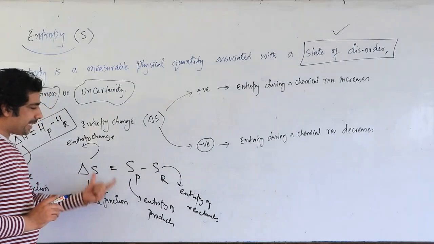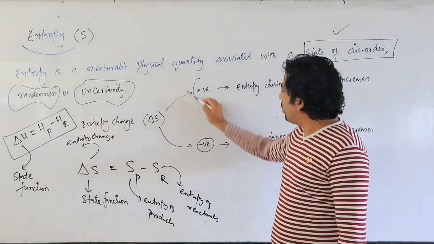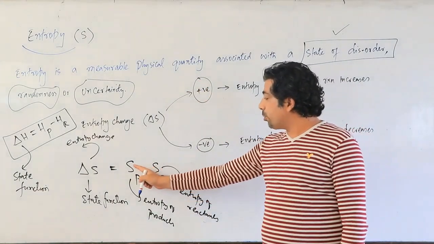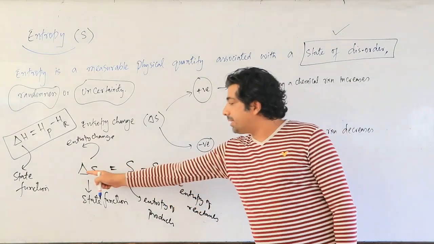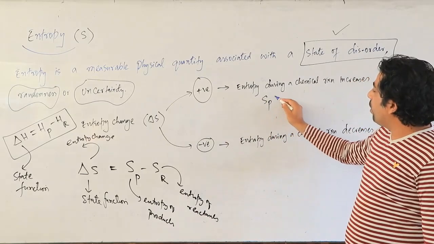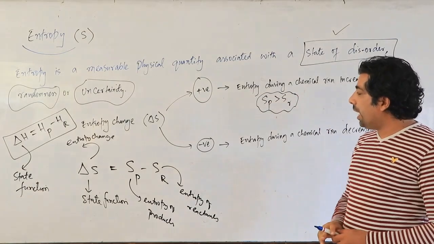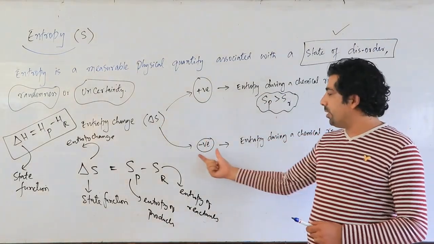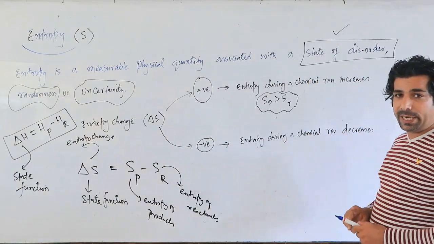Now from this expression, if the value of delta S is positive, what is the meaning of this positive value? It means that entropy of products is greater than entropy of reactants. Then only delta S will be positive. So I will write down here, entropy of products is greater than entropy of reactants, my dear friends. Now here delta S is negative. What is the meaning of negative here? That is entropy during a chemical reaction decreases, my dear friends.